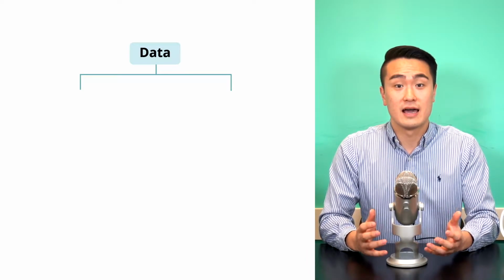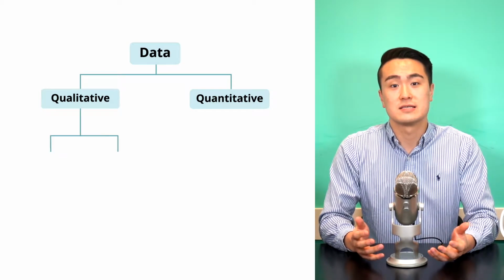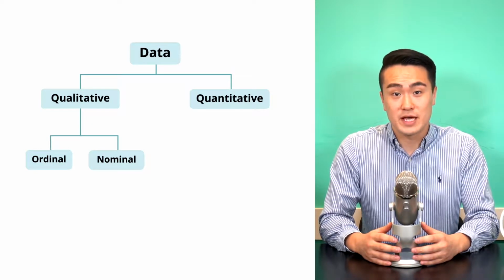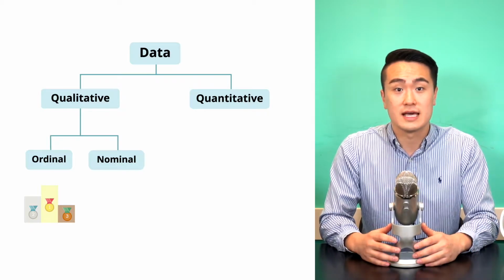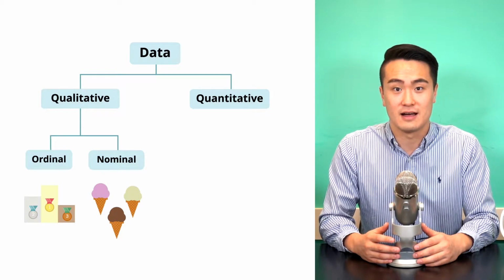So data can be either qualitative or quantitative. Qualitative data can be further split into ordinal or nominal. Ordinal data is information that contains an order like first, second, and third, and nominal data contains names of categories such as strawberry, chocolate, and vanilla ice cream.